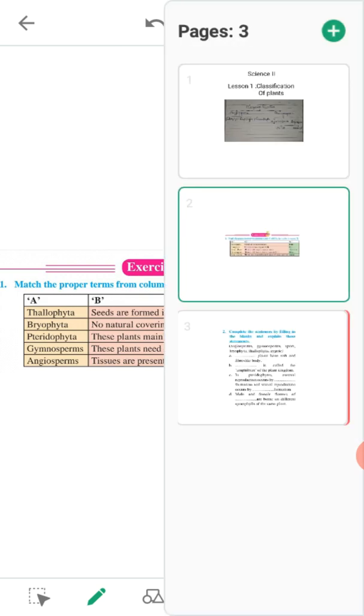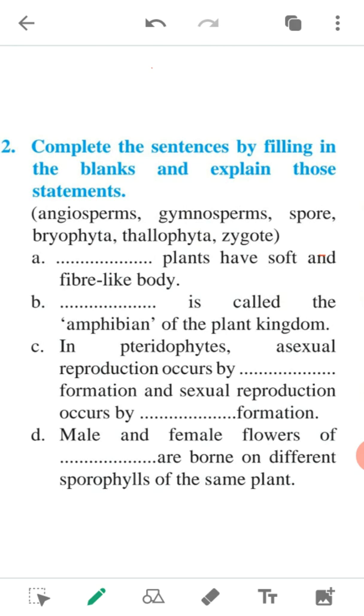Now again take a pencil and write down the answers of the fill in the blanks. See the first fill in blank. A dash plants have a soft and fiber-like body. The answer is Thallophyta. Second, B. Dash is called the amphibians of the plant kingdom. Bryophyta is called the amphibians of the plant kingdom.